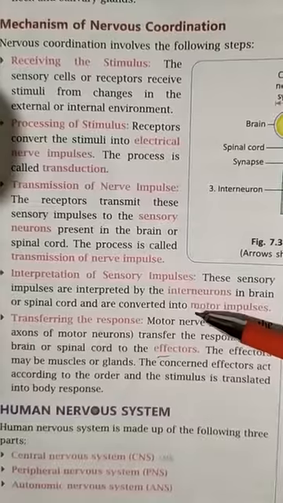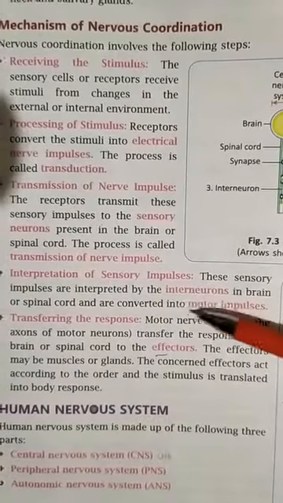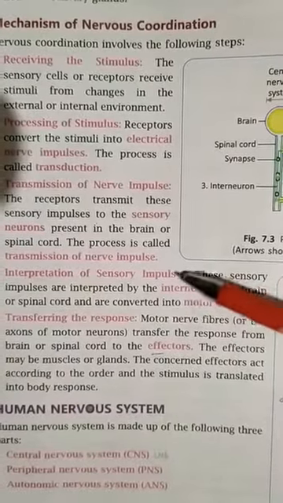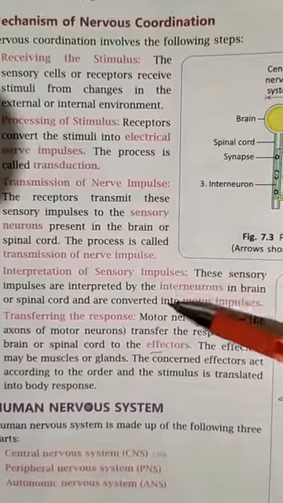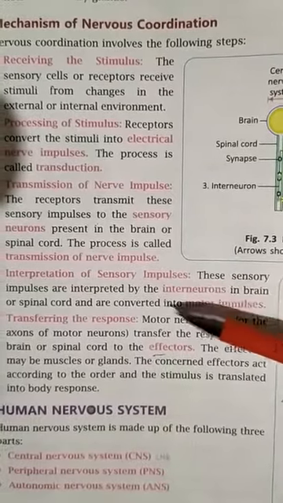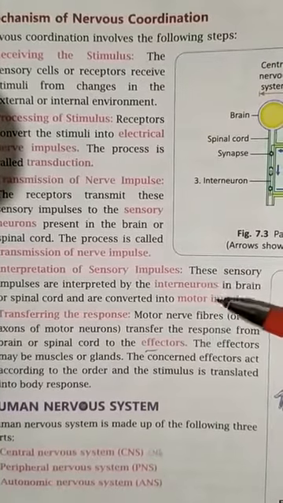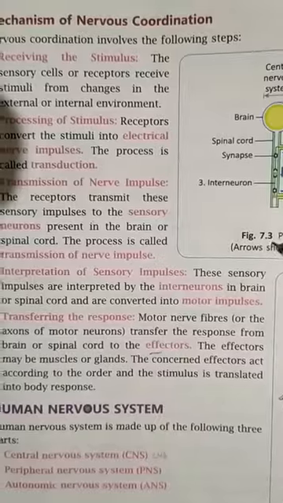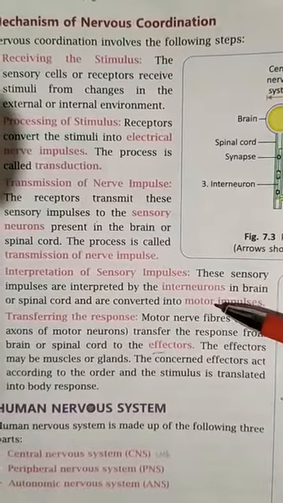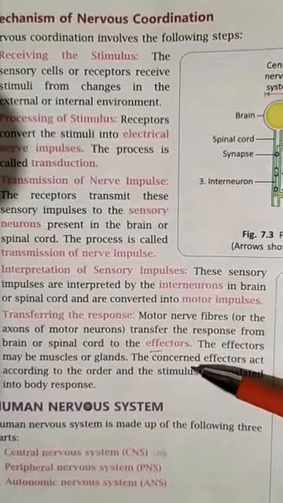The sensory impulse will be interpreted in the brain or in the spinal cord, and this work is done by the interneurons present in the brain or spinal cord. Finally, this sensory impulse will be converted into motor impulse. Motor impulse means now the effect, the result, will be generated, and there will be transfer of the response.